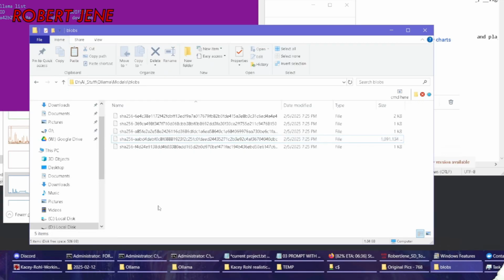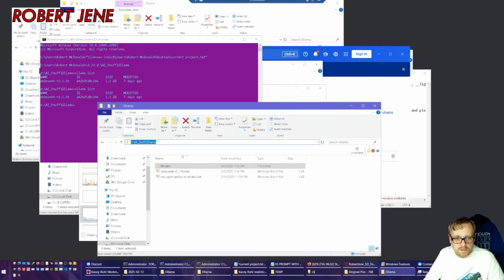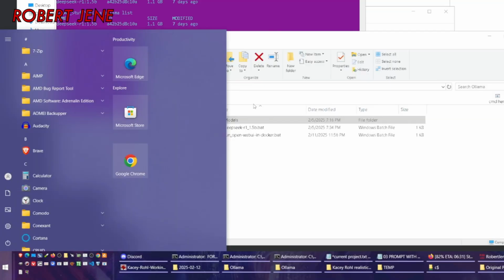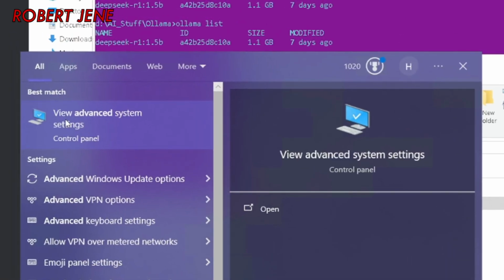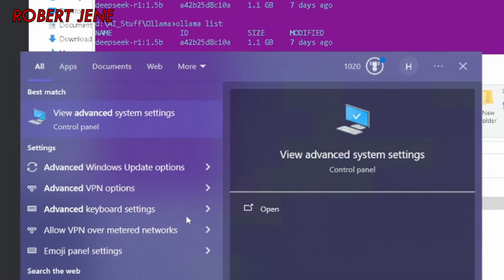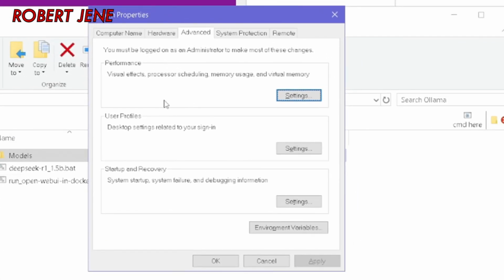So what you want to do is open up the models folder that you just made, and then put your cursor up here, and if it's not selecting all, hit Control-A so it selects all, hit Control-C to copy it. Then in the Start menu, type in Advanced so that you get this search result that says Advanced System Settings. I'm going to open that up, and you're going to get this menu. You should be in System Properties, Advanced tab, and then hit the button that says Environment Variables.